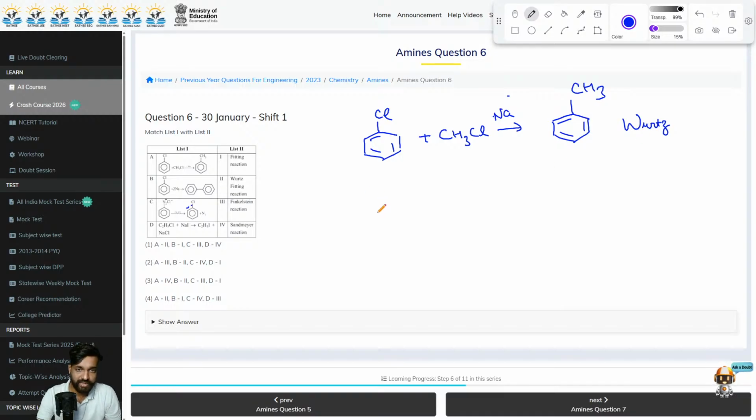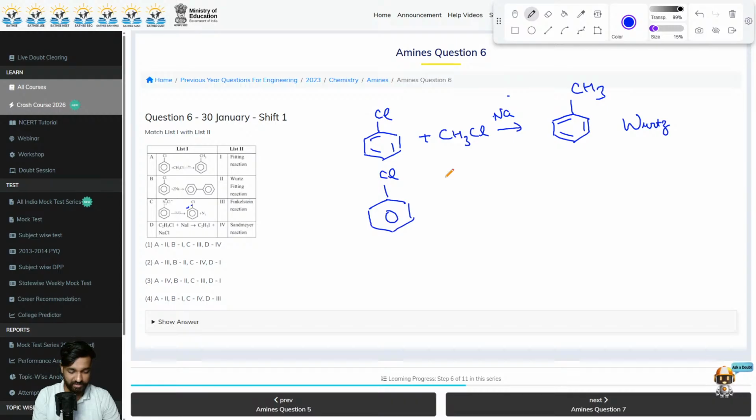Next one, we have two Cls. Now in this case, both are same. Remember, we have two types here. One is Fittig reaction and one is Wurtz-Fittig reaction. Now you have to decide that in which one we have the same molecule being coupled together and in which one two different molecules are coupled together. So there is a small difference.